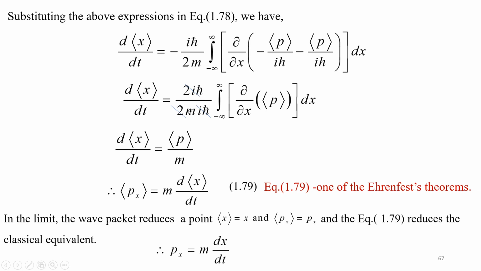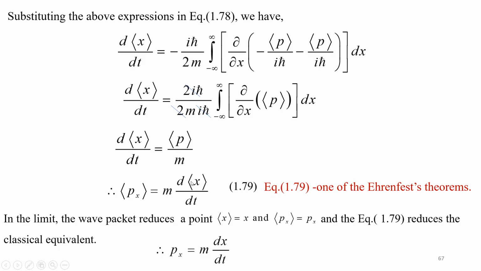These 2 i h cross will cancel, remaining will be your m, and this integration will get cancelled. We have the expectation value of p. So the rate of change of the average value of the position is equal to the expectation value of momentum over m. So in one dimension, the average value of px is nothing but m times the rate of change of position.